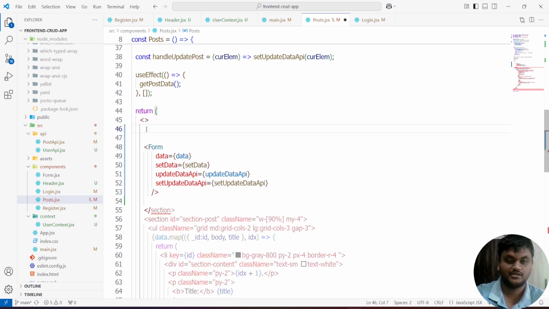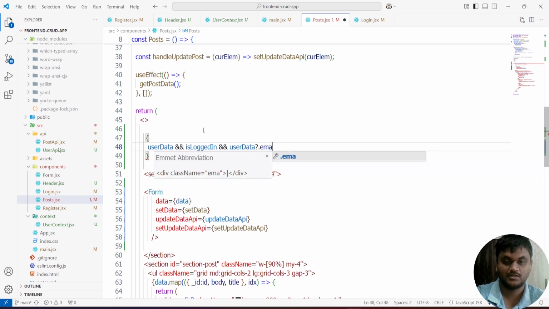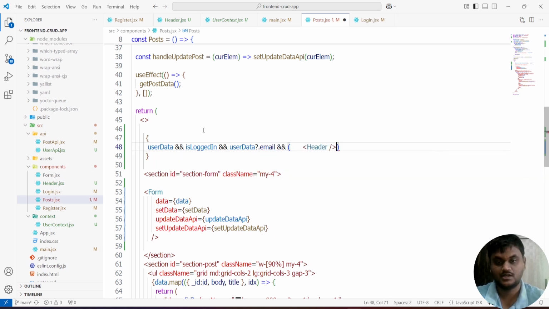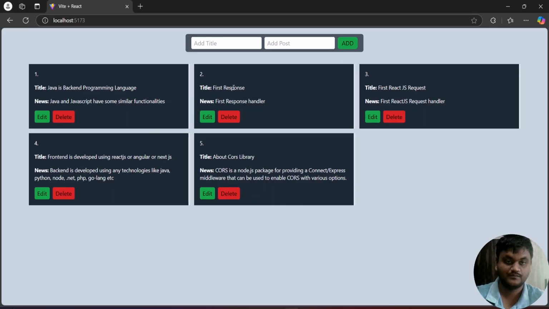First cut this, and use user data and is login. In this case only, and user data dot email, show the header element. Next, the form elements also. If you open the browser once again, see, header is not visible. If you log in to the application only, I will see the header element.